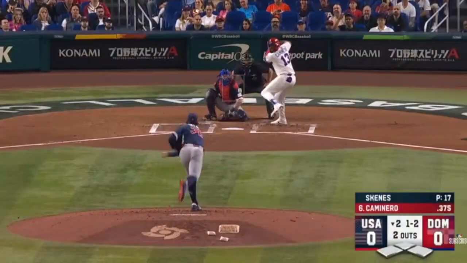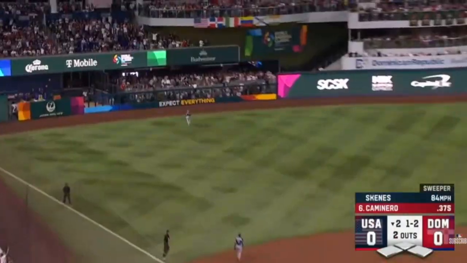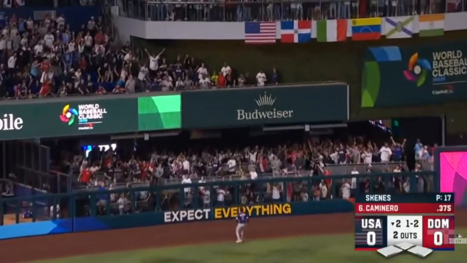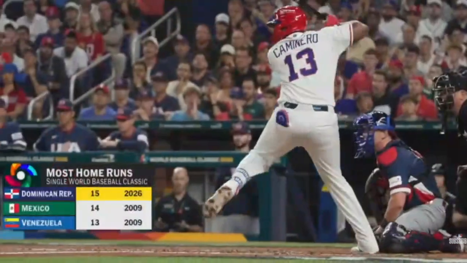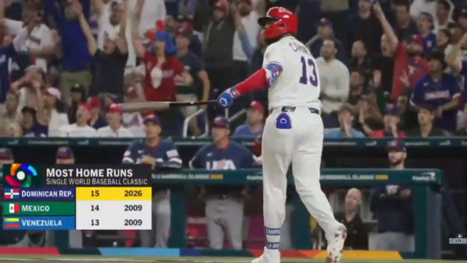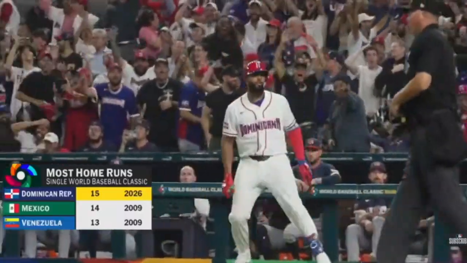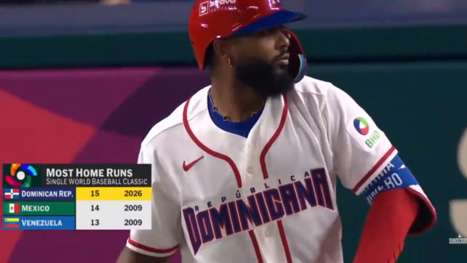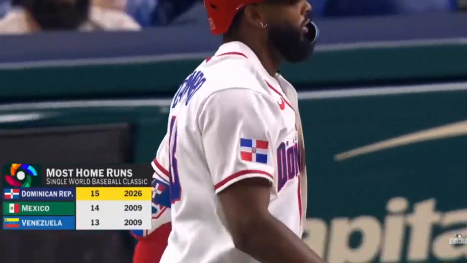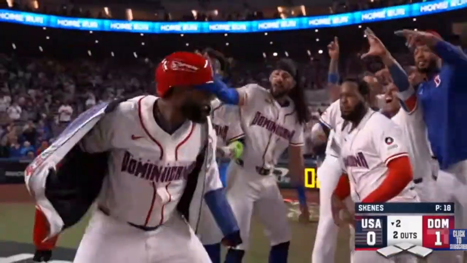1-2 from Skeens. Oh, Caminero on a hanger from Skeens. Deep to left. And that'll put the DR on the board here in the bottom of the second. Solo shot by Junior Caminero. Paul Skeens gets taken deep. It was a sweeper that was left up hanging, and Junior Caminero did not miss it. Hits it over the left field wall for a solo shot and gives the DR an early 1-0 lead.